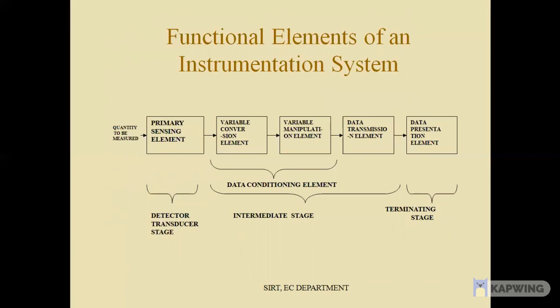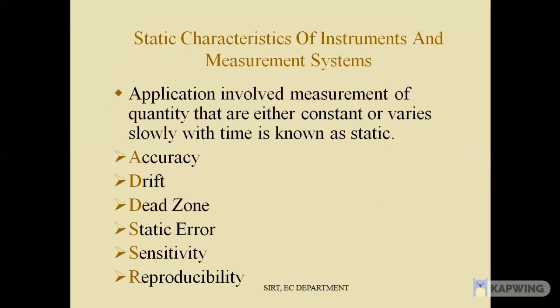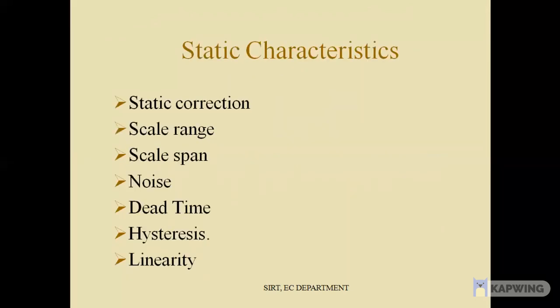This is a block diagram of an instrumentation system. These are the functional elements of an instrumentation system. Static characteristics of instruments and measurement system: applications involving measurement of quantities that are either constant or vary slowly with time are known as static. Accuracy, drift, dead zone, static error, sensitivity, reproducibility, static correction, scale range, scale span, noise, dead time, hysteresis, linearity. These are static characteristics.